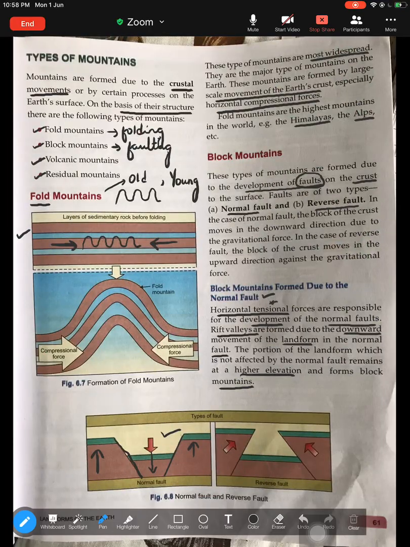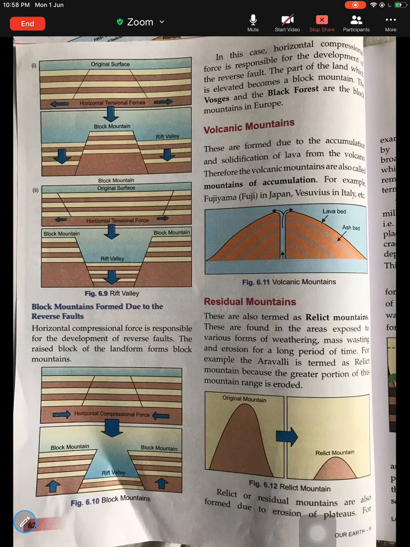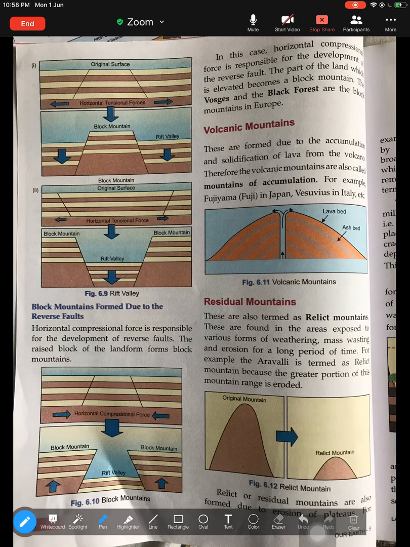Moving to the next. Now, the formation of block mountain due to reverse fault. Before we understand reverse, I'll quickly help you understand this picture. This is your normal fault, the previous slide that we have covered. Now, how does a block mountain form? If this is the original surface, because of the horizontal tension, the two plates move apart from each other. What is happening? The middle portion goes below, whereas at this side it goes above. So this can lead to the formation of block mountain.